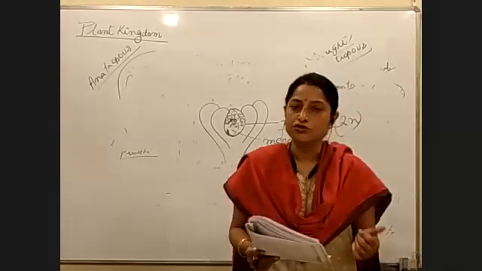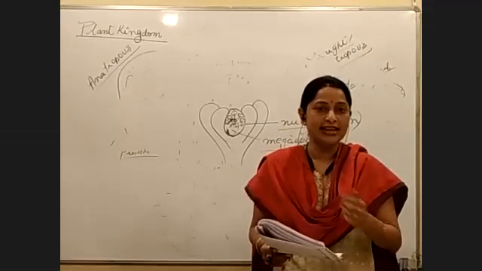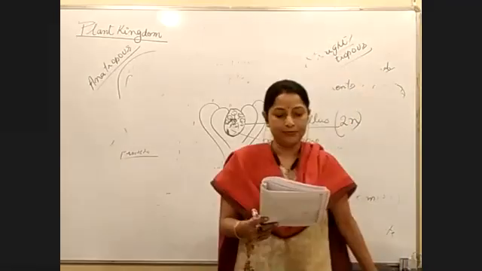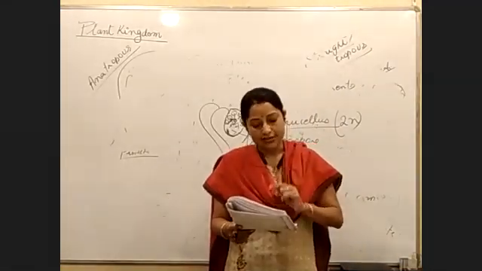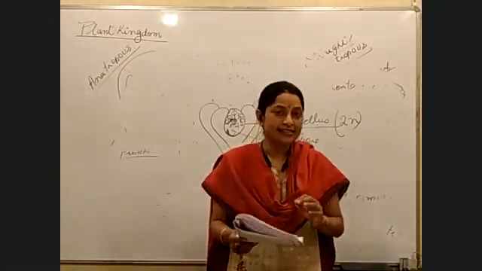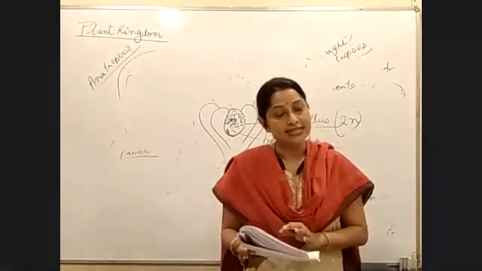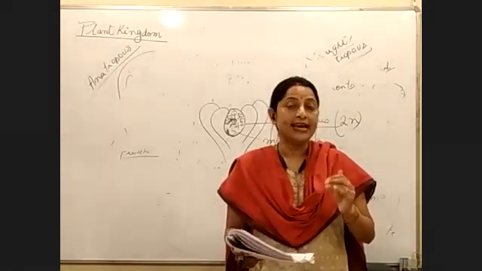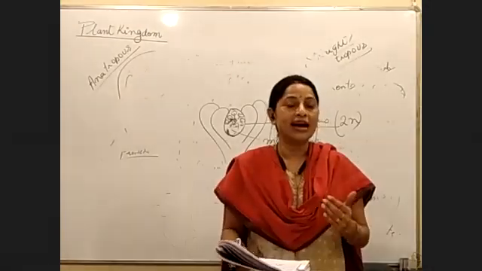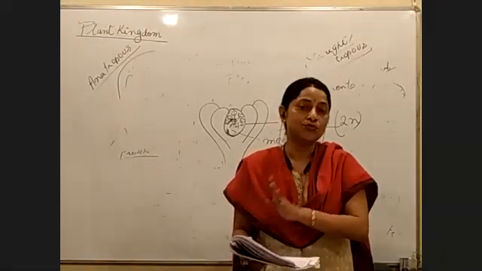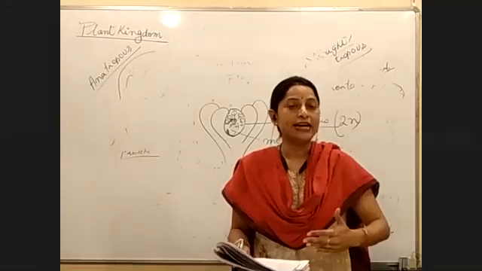The main body of the ovule is made up of diploid tissues called nucellus. Nucellus is a nutritive tissue. Inside the integuments, you have nutritive tissue, and that nutritive tissue is called nucellus. It acts as the megaspore mother cell. The megaspore mother cell undergoes meiosis and produces megaspores. When one cell undergoes meiosis, how many cells would be produced? 4 cells would be produced.